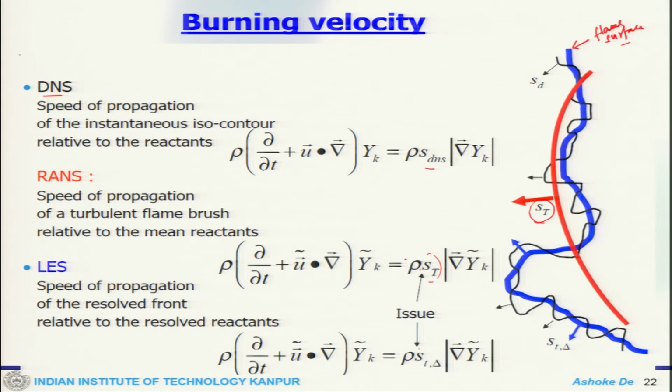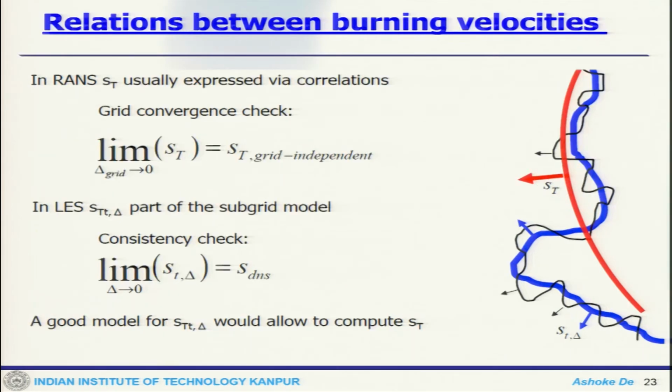Now, in RANS and LES, there is an issue of how we get the closure for the turbulent flame speed, because that requires some calculation. Typically in RANS, it is usually expressed via some correlations.